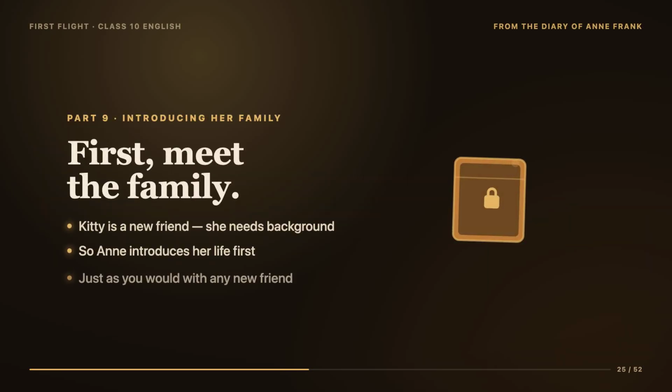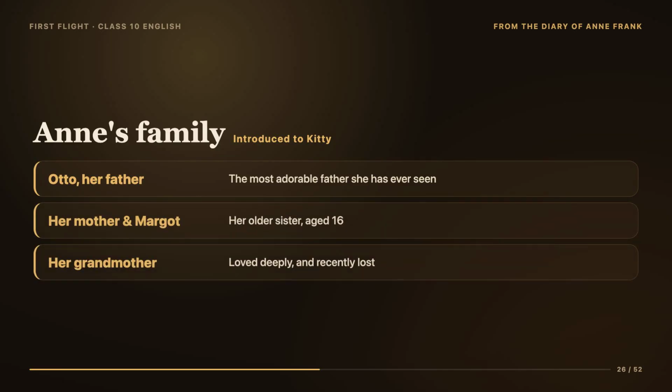Now, because Anne is treating Kitty like a real new friend, she feels she cannot just launch into her stories out of nowhere. A new friend would not understand her life without some background. So, very sweetly, Anne decides to give Kitty a short introduction to her family and her life first. It is exactly what you would do when telling a new friend about yourself. She tells Kitty about her father, whom she adores. She calls him the most adorable father she has ever seen. You can feel the love in those words.